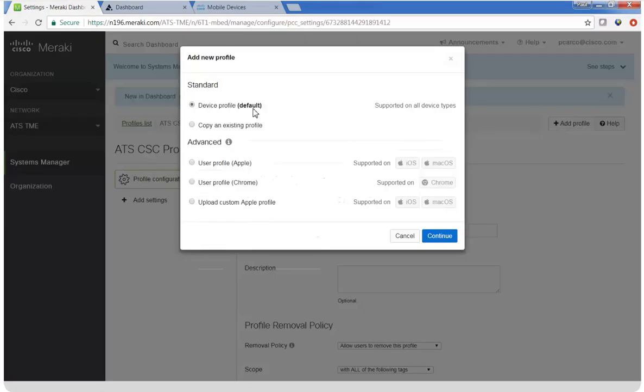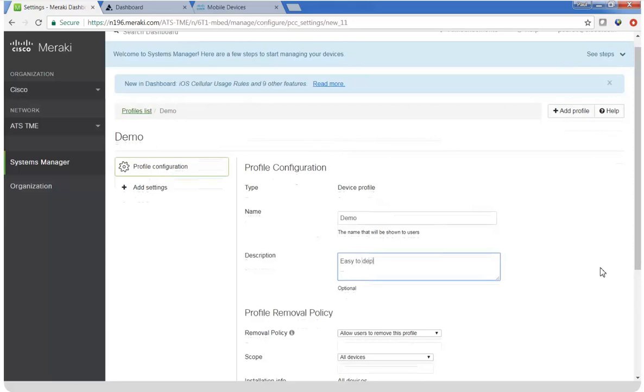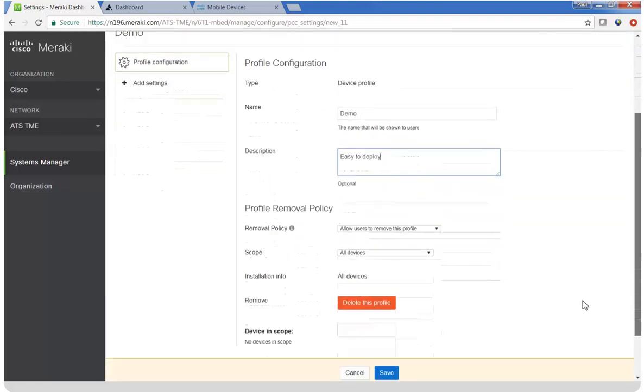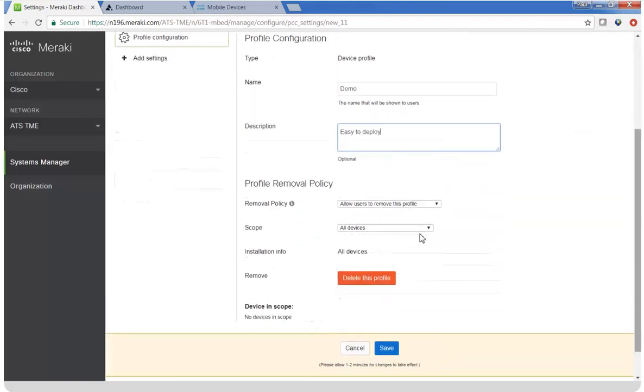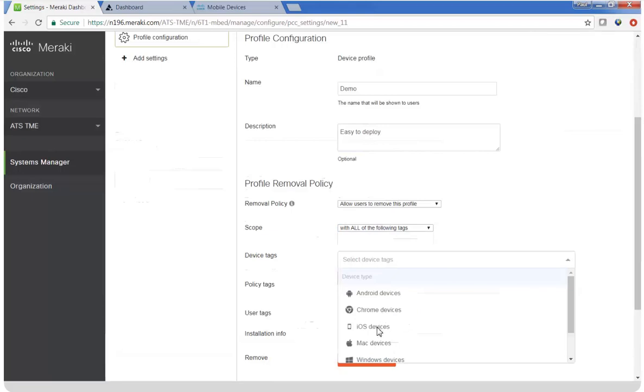We'll choose a default profile type. We'll name the profile. Add a description, optional. Now we'll configure the device tags. The scope will be, they'll have all of the following tags. However, we're only going to configure one tag here, and that'll be iOS devices.